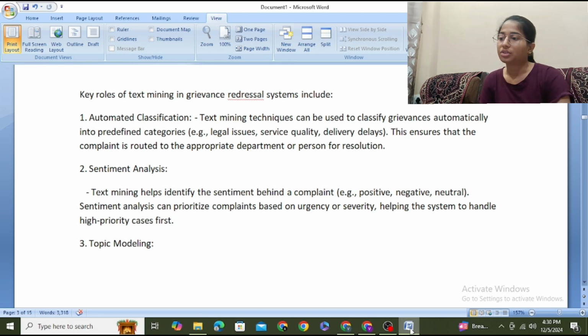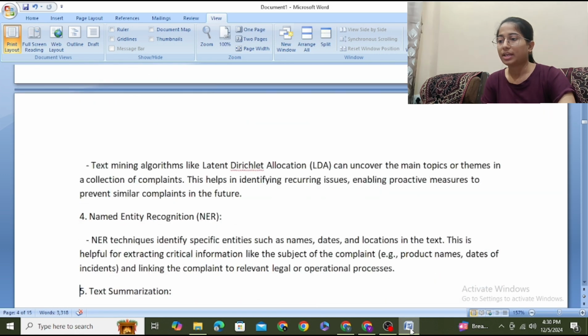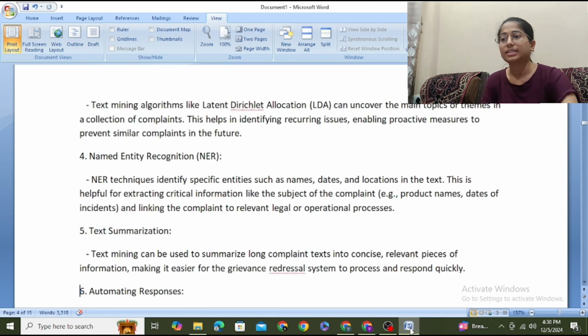Example, positive, negative, neutral. Sentiment analysis can prioritize complaints based on urgency or severity, helping the system to handle high priority cases first. Topic modeling. Text mining algorithms like latent Dirichlet allocation can uncover the main topics or themes in a collection of complaints. This helps in identifying recurring issues, enabling proactive measures to prevent similar complaints in the future.